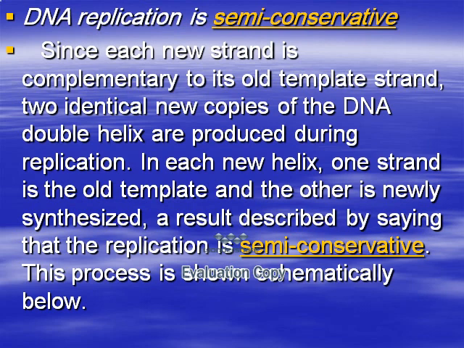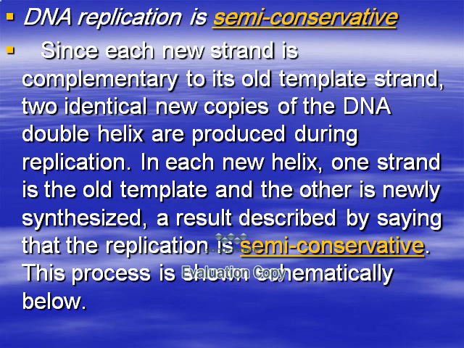Is the DNA replication conservative or semi-conservative? The DNA replication is called a semi-conservative process. Why? Because each new strand is complementary to its old template strand.